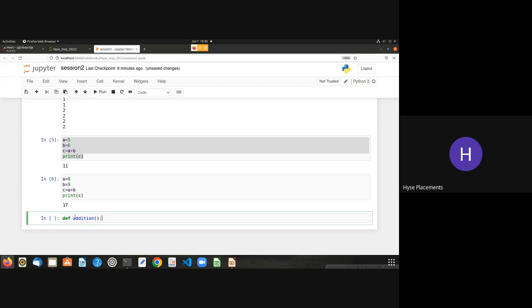So for creating a function, again I'm repeating it, we'll use a keyword called def, followed by the function name. Whatever name you want, you can give it there. Here I have given the function name as addition, and after that you need to give the parenthesis. If you give the parenthesis, Python will understand that it's a function. If not, it will give you an error. After that, give a colon. We will not have any braces in Python, that's why we are giving colon. When I click on enter, it gives me this indented block.